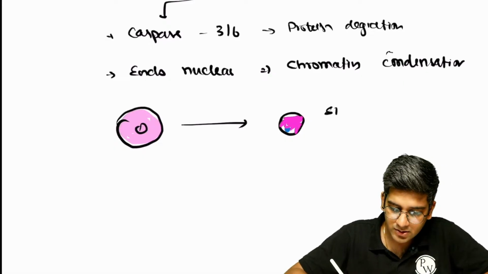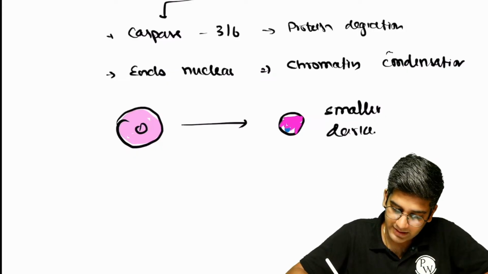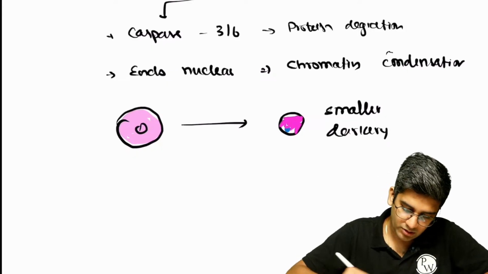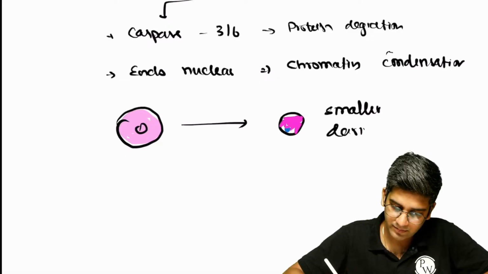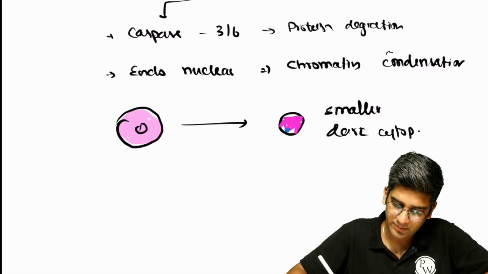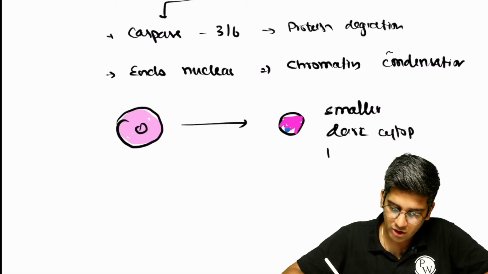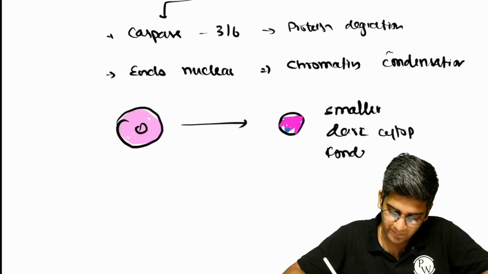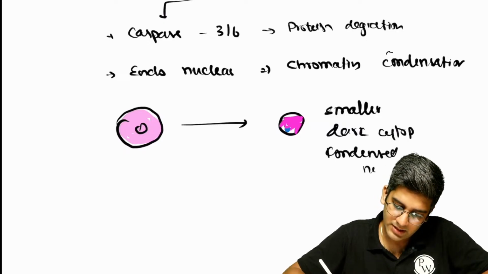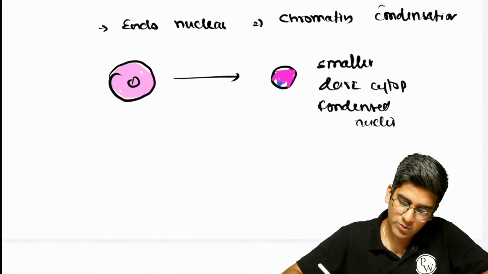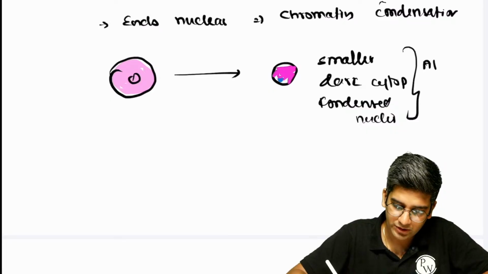So this will be a smaller cell, with darker cytoplasm, or dark pink cytoplasm. Fine. Perfect, Dipshita. And a pyknotic, very condensed nucleus. So it's a condensed nucleus, and all of these we are going to term as an apoptotic body.